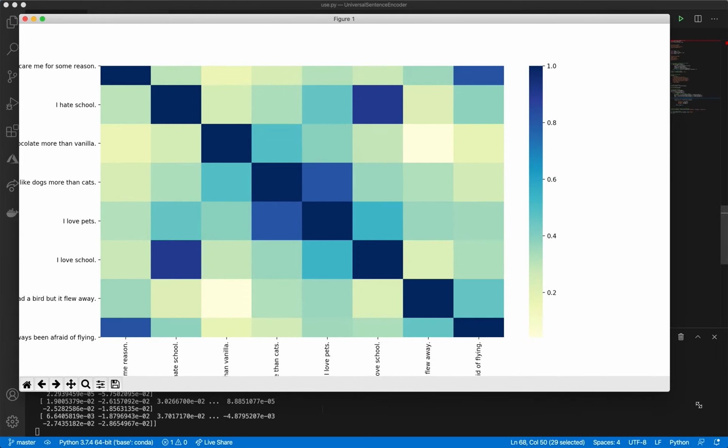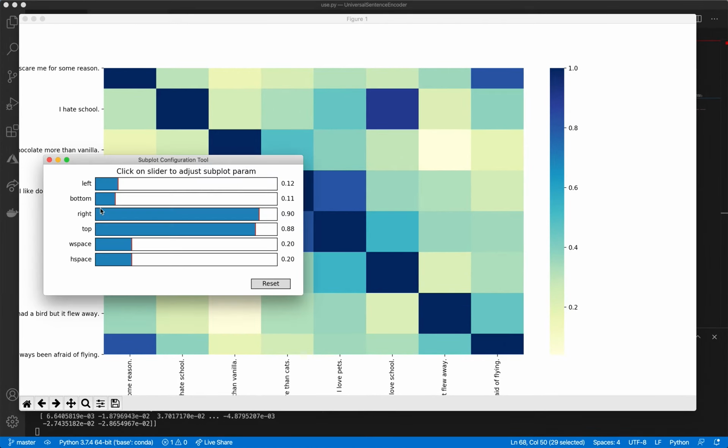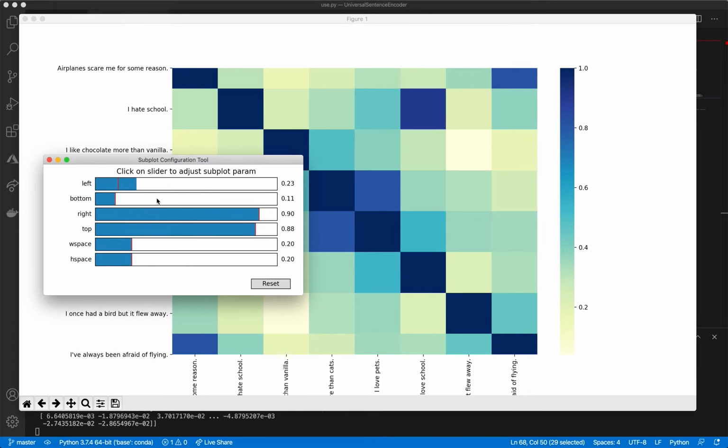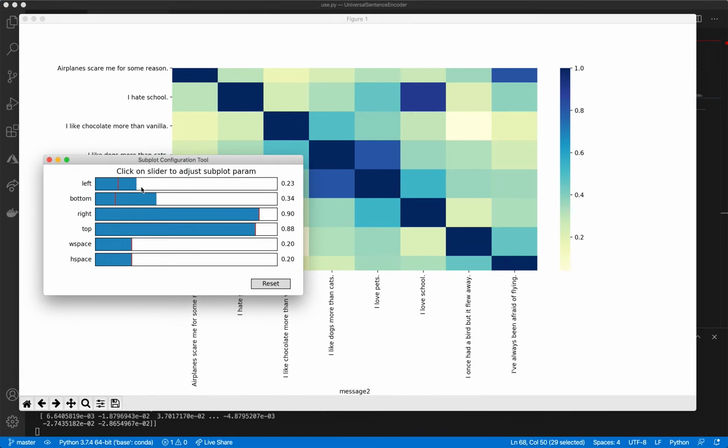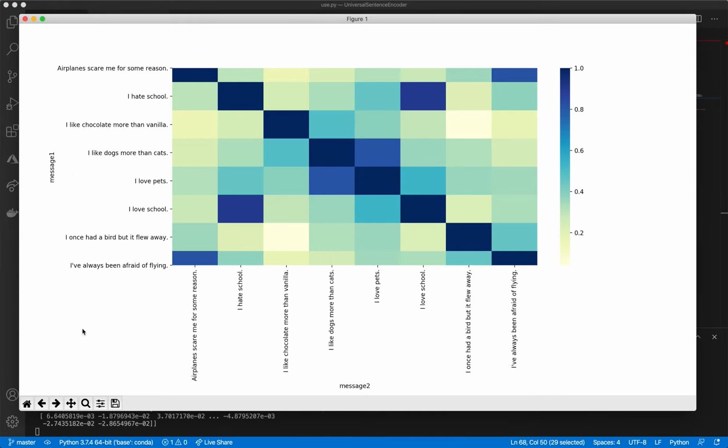But let's look at this. So this is the heat map. It's a heat map of the pairwise cosine similarities between the messages. So if you're bluer, darker blue, that means you're closer to 1, right? So that means that you're very similar or exactly the same. And if you're closer to light colors, then you're very dissimilar. So that makes sense why the diagonal is all 1s, because they're the same exact sentence.